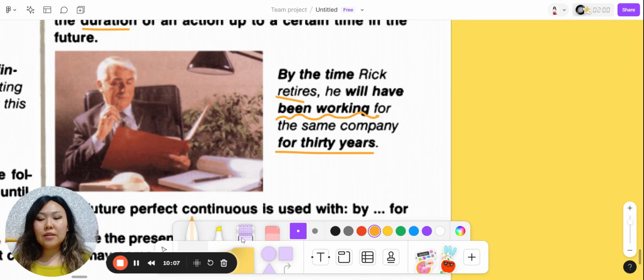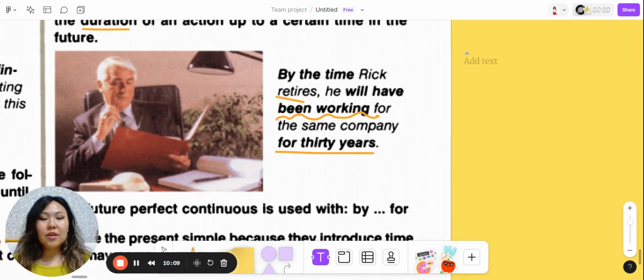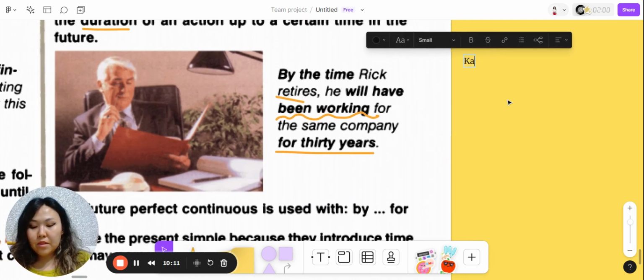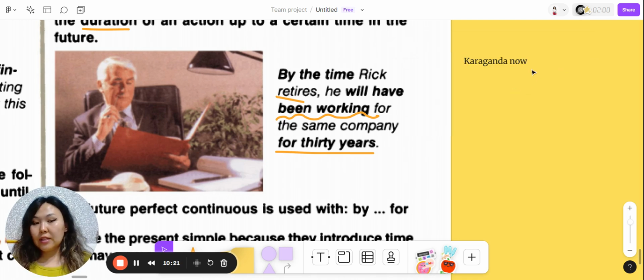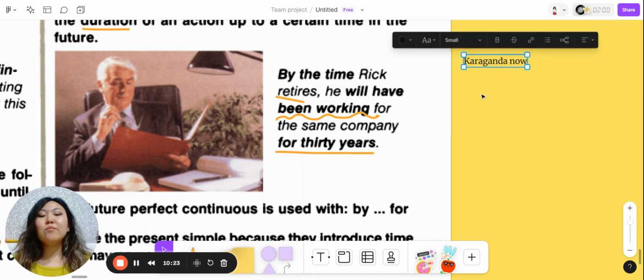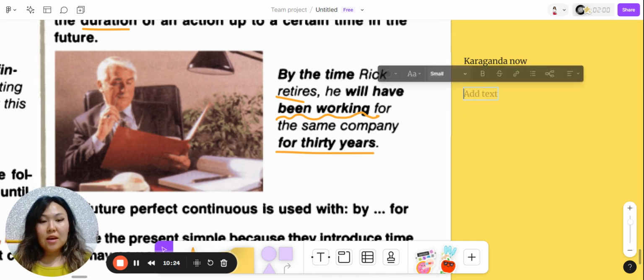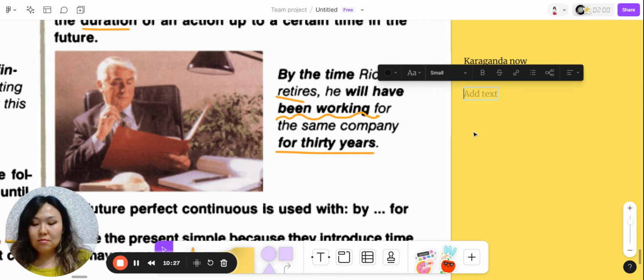I live in Karaganda now. Yeah, I don't live in Karaganda, but I live in Karaganda region. So now I live in Karaganda, and I moved to Astana maybe a couple months ago. So yeah, I moved to Astana.